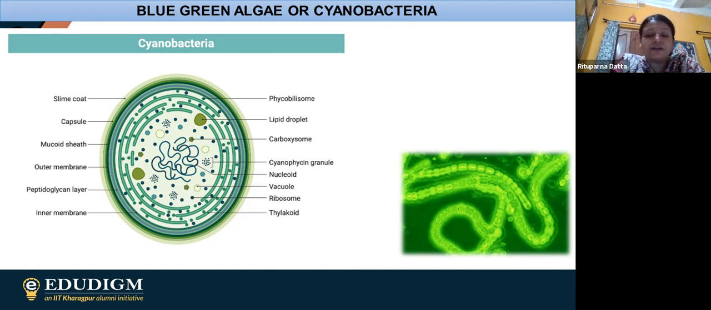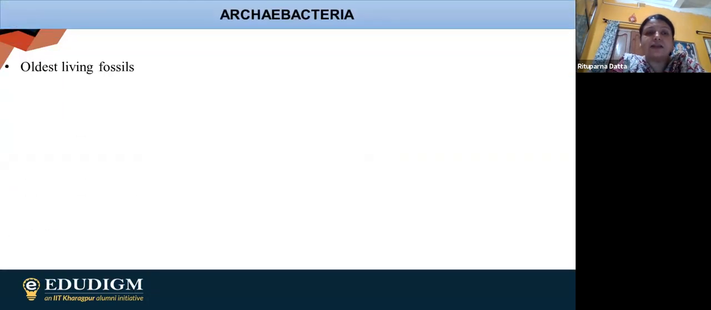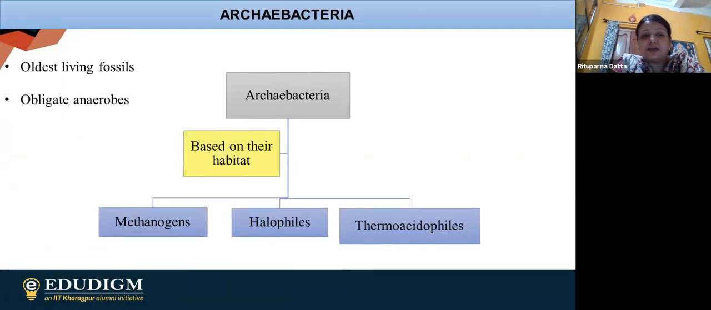So finally, after this, we are having the next one, that is Archaebacteria. Archaebacteria is the oldest bacteria. From Archaebacteria, obviously eubacteria and cyanobacteria evolved. So what about this particular Archaebacteria? In case of Archaebacteria, they are actually having the toughest cell wall. Why are they having the toughest cell wall?